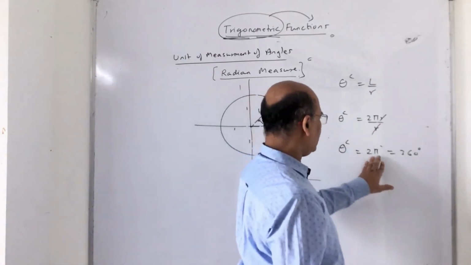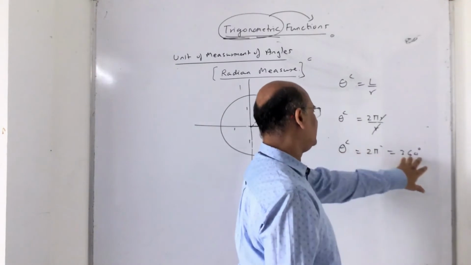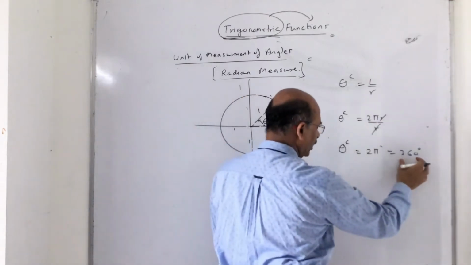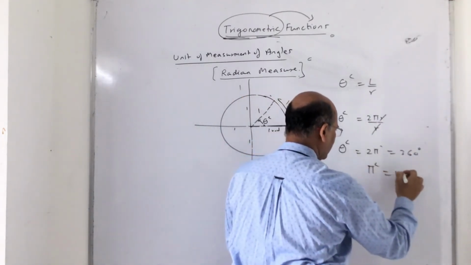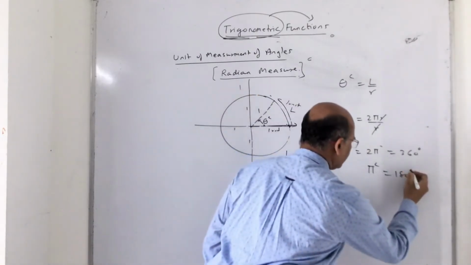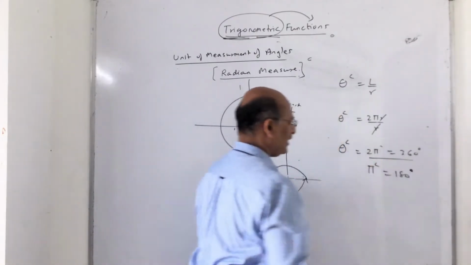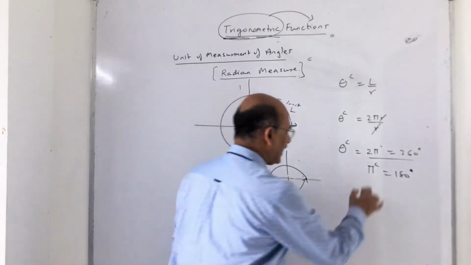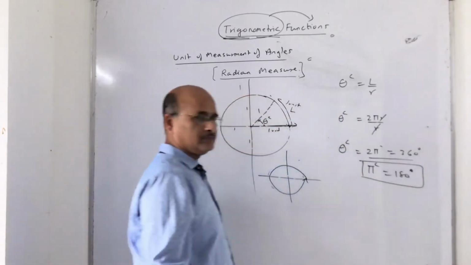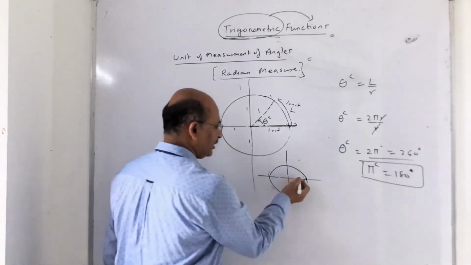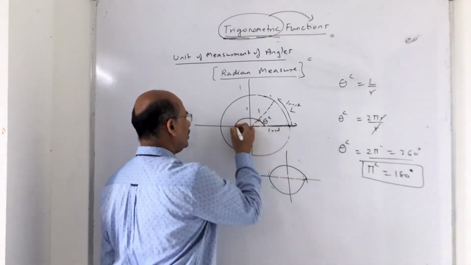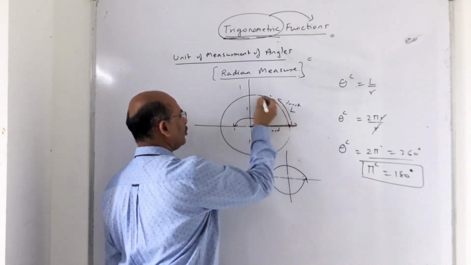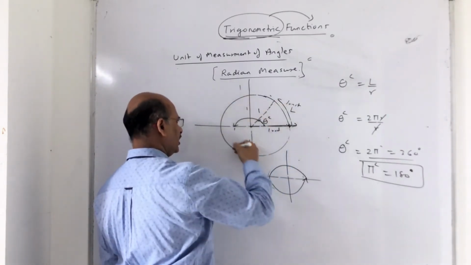If theta radian is 2 pi, I am talking about one rotation, and one rotation is 360 degree. So what is pi radian? Pi radian will become 180 degree. Compare this: pi radian is nothing but 180 degree. This is a very important thing which you have to keep in mind. So when I talk about 180 degree, how much angle has it covered in radian? It has covered pi radians, because the total is 360 degree, and 360 degree is nothing but 2 pi.